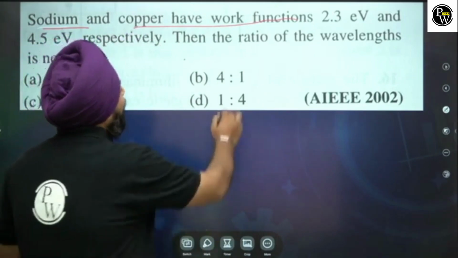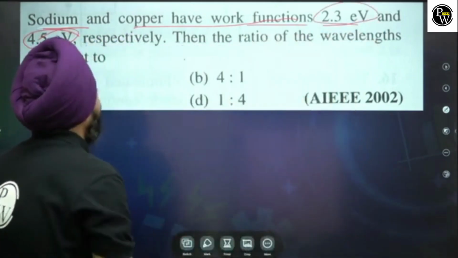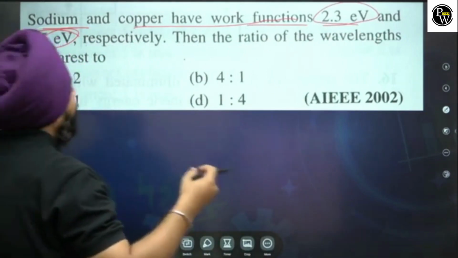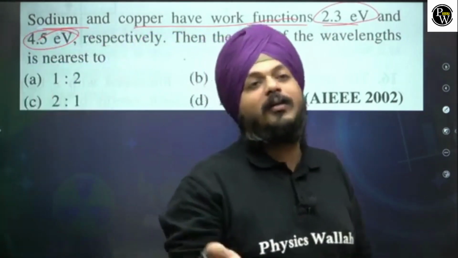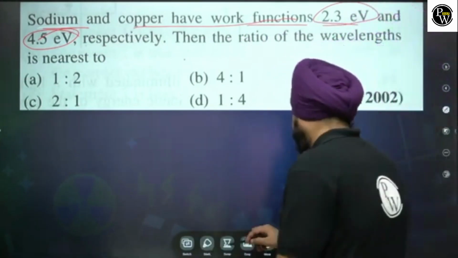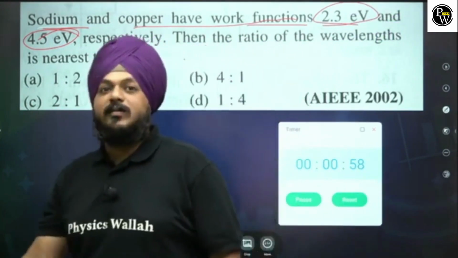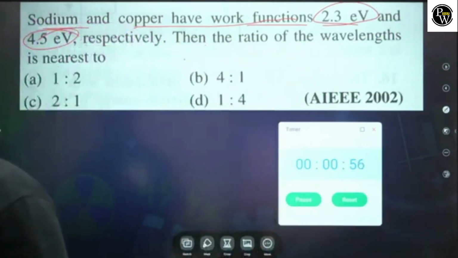Sodium and copper are having the work functions of 2.3 electron volt and 4.5 electron volt respectively. And the ratio of the wavelengths will be nearly equivalent to what? A very awesome sum. But I want you all to immediately solve this. Come on. Okay, without wasting your time, we are going to see those sums and immediately jump to the conclusions.